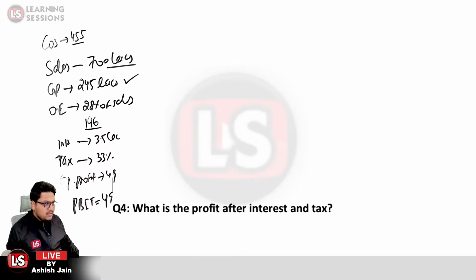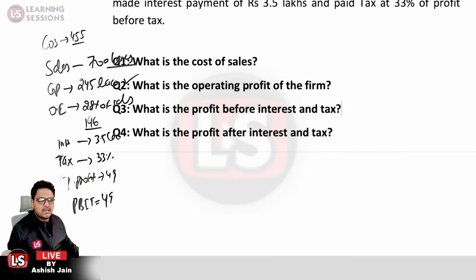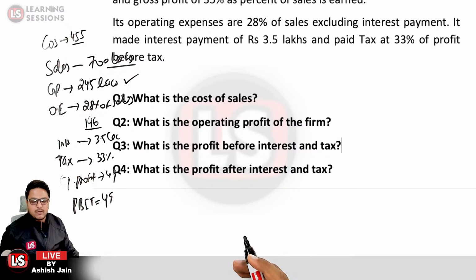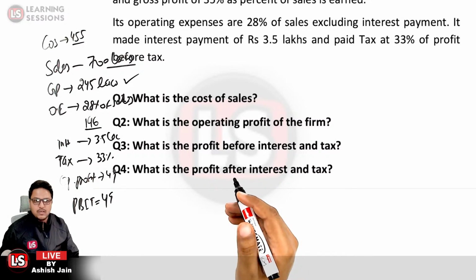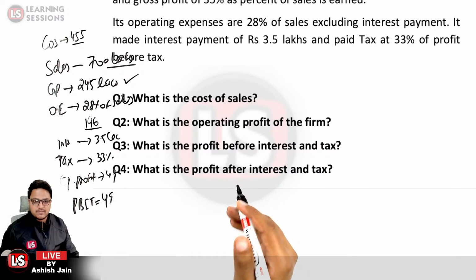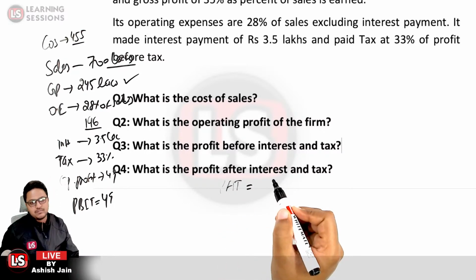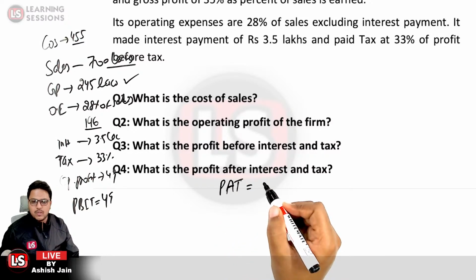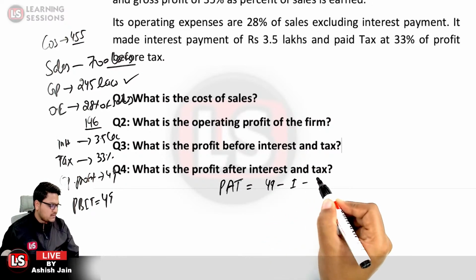What is the profit after interest and tax? If we need to calculate the profit after interest and tax, on which component is the tax to be deducted? First of all, we need to deduct the interest and tax, then only can we ascertain the profit after tax. So that will be equal to 49 minus the interest component minus the tax component.